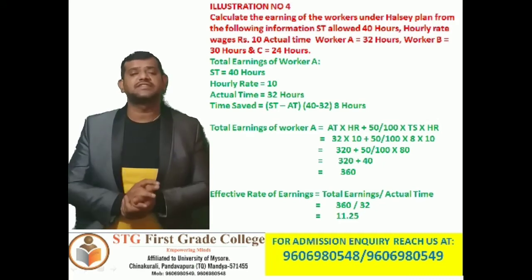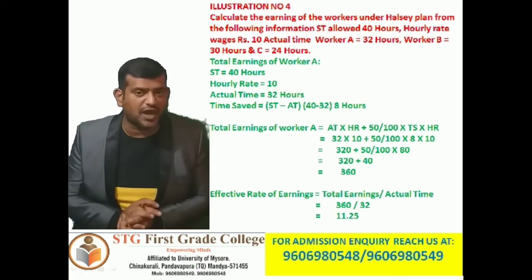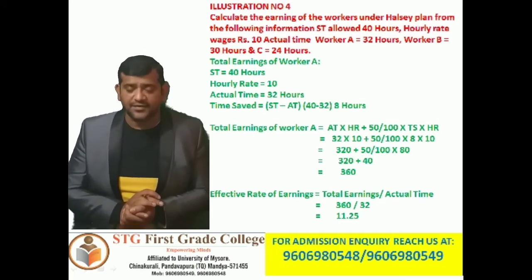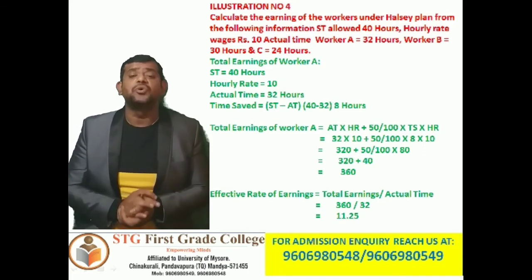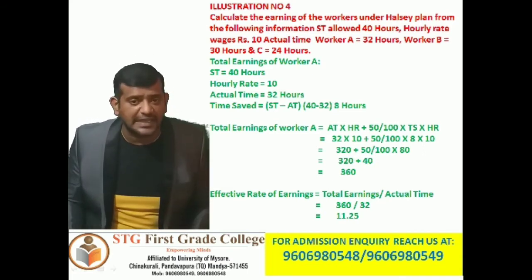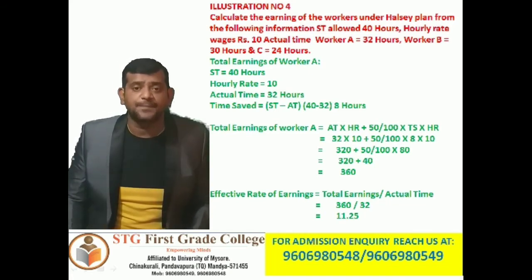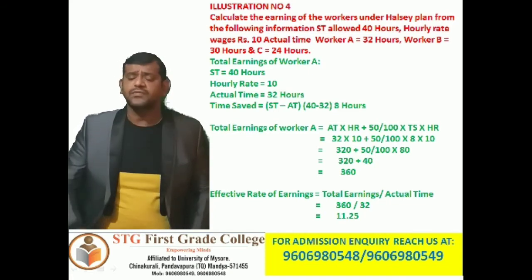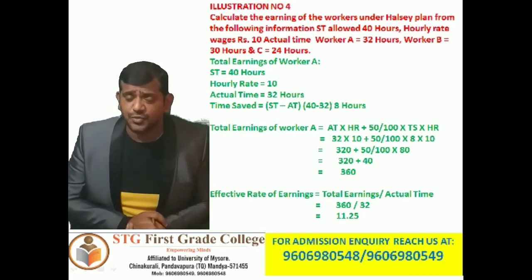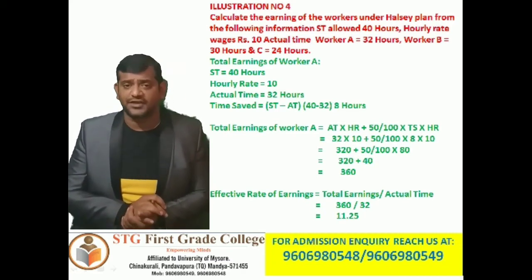So 360 divided by 32 hours, the actual time. So effective rate of earning is 11 rupees 25 paise.